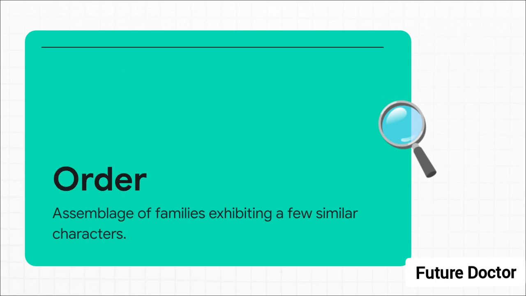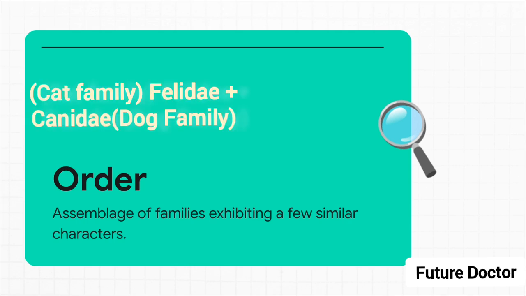Next up is order. An order is an assemblage of families that still exhibit a few similar characters. Taking our previous example, even though the cat family, Felidae, and the dog family, Canidae, are different, they both eat meat and share certain fundamental anatomical traits. Because of that, taxonomists group both of those families together into the higher animal order known as Carnivora.